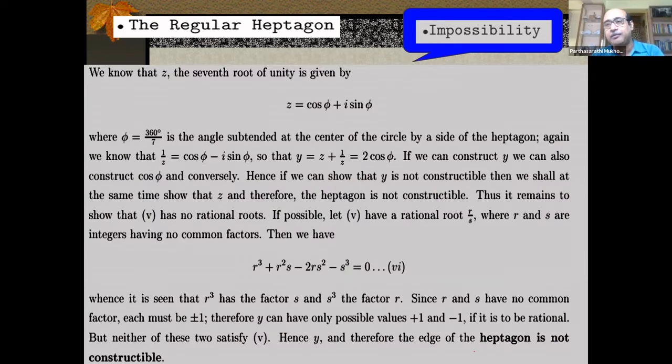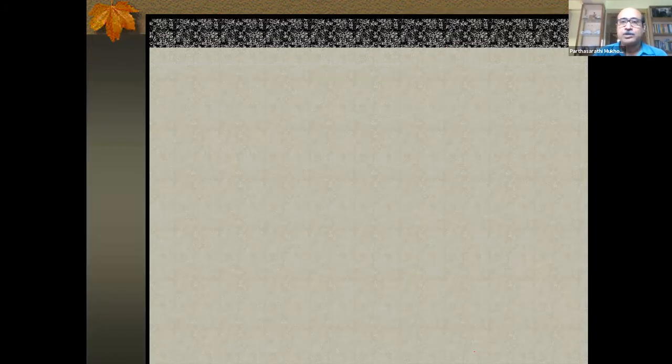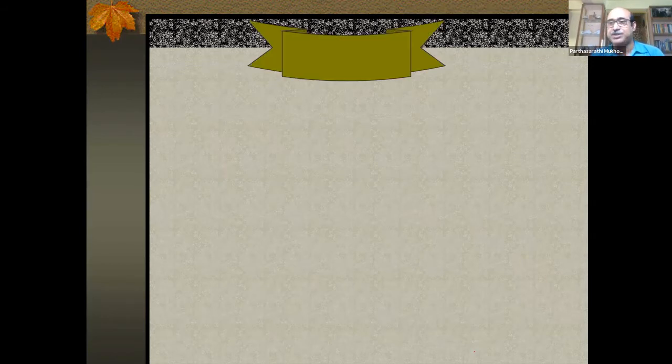It is done directly here by choosing R by S without using that theorem. That theorem makes things easier. Instead, here I have chosen, if possible, let R by S be a rational solution, and I've shown the contradiction. Very similar. So that, I think, settles all the issues that we started with.